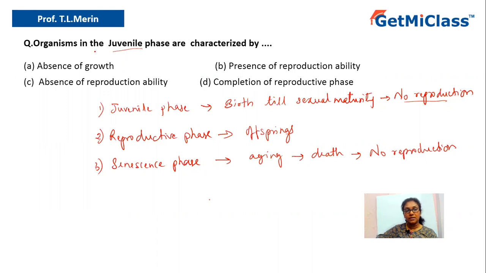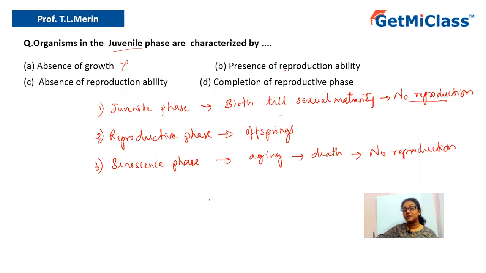The question is asking organisms in juvenile phase are characterized by. Now option A says absence of growth. But in the juvenile phase, there is growth, right? Because the organism keeps on growing from its birth till it attains its sexual maturity. And further, even after the reproductive phase, it undergoes the aging process. Hence absence of growth is wrong because during juvenile phase there is growth.